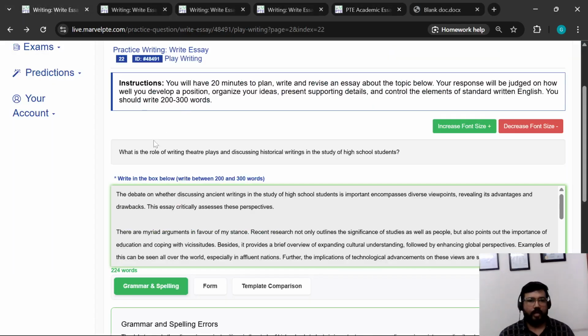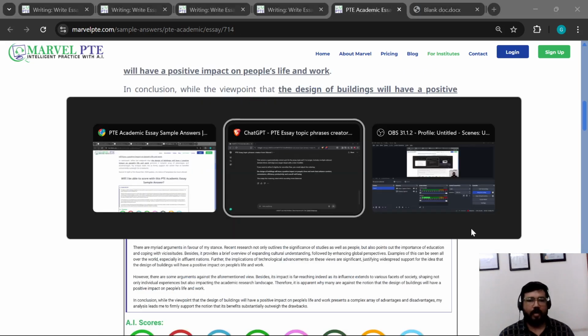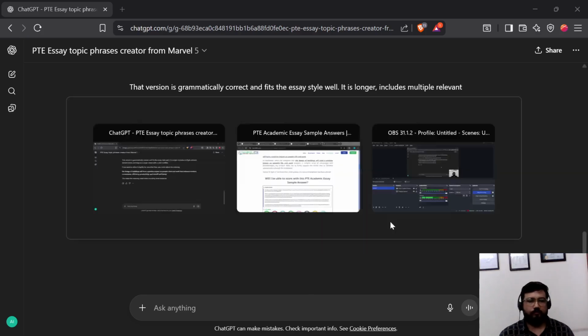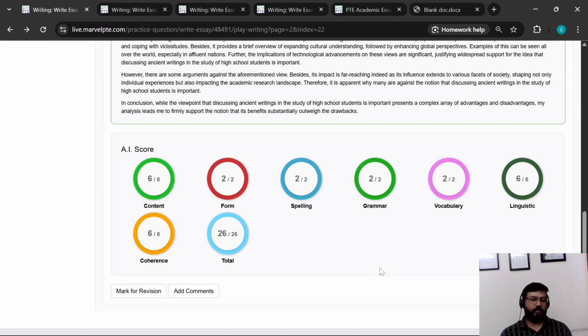So as a topic here, homework help here, sample answer or TS here, and improving the TS here, and then evaluating it back here.